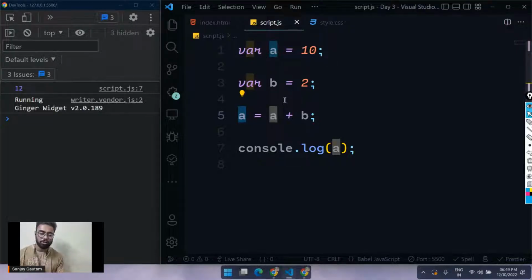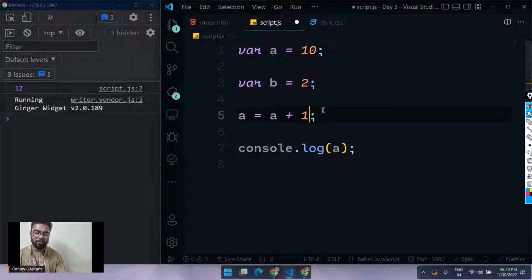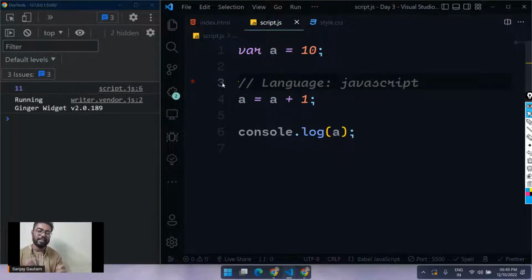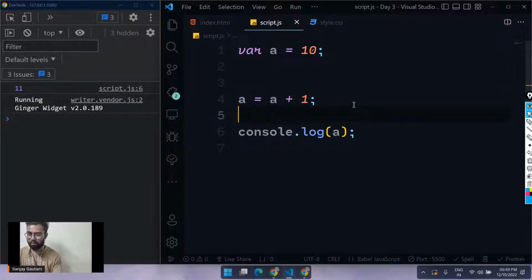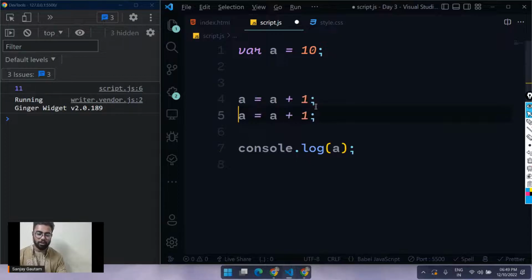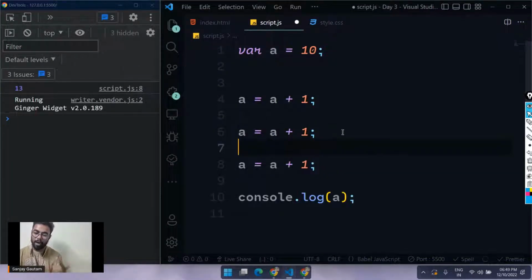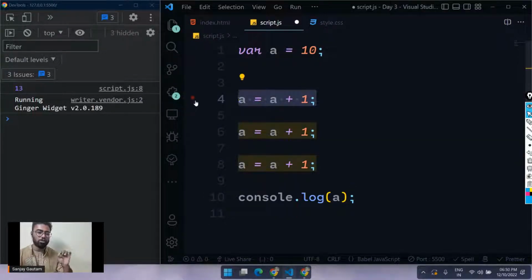So you can also do this. Instead of adding b, why don't we just add 1 here? So now I'm basically incrementing the value of a by 1. I can do this as many times as I want. So I'm incrementing the value of a by 1, 3 times. It's a little long to write.